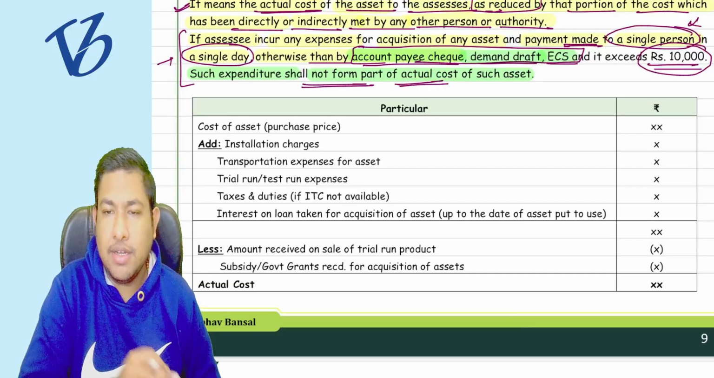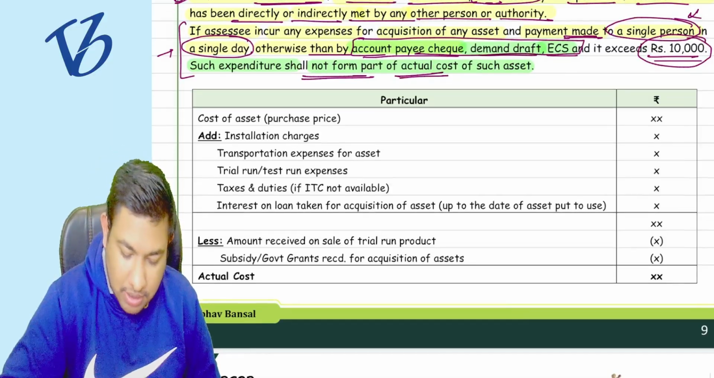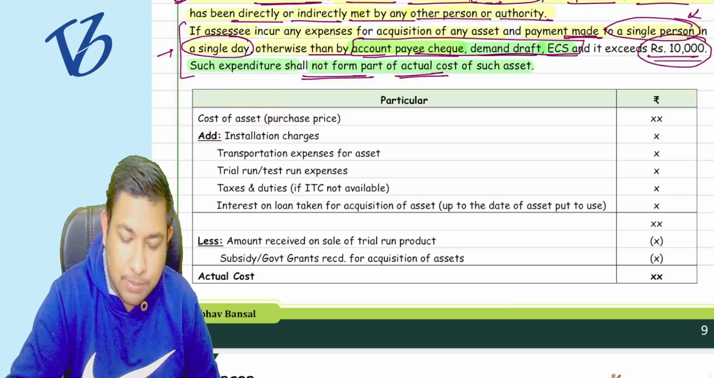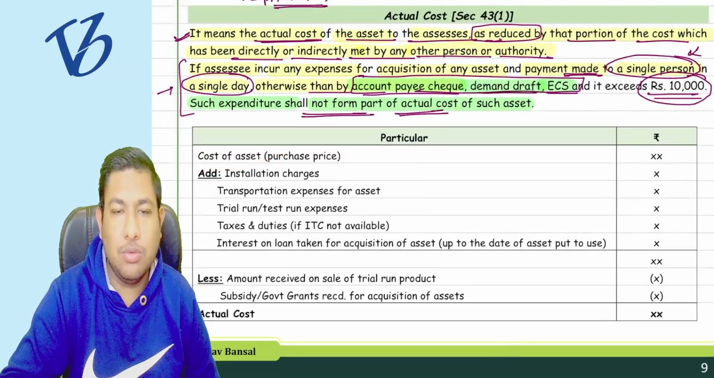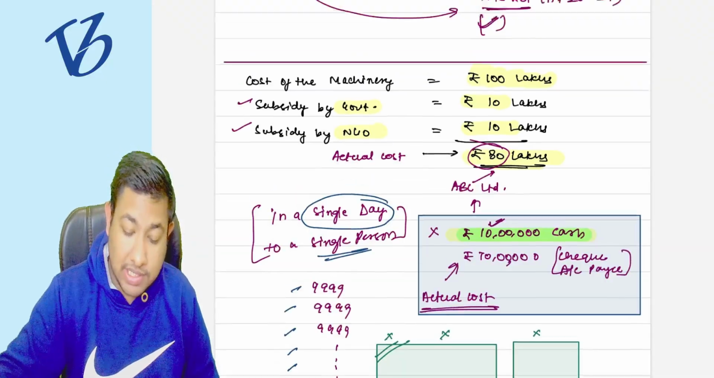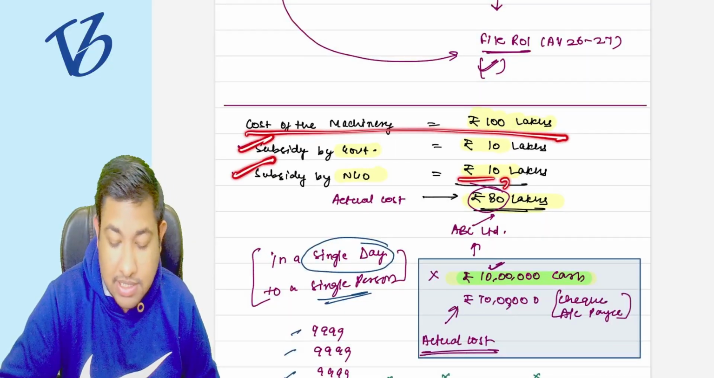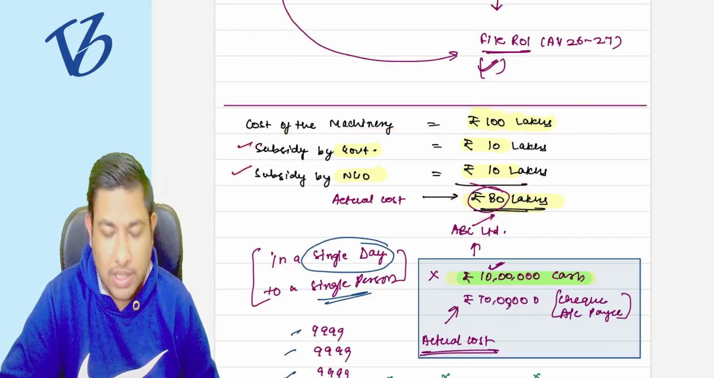If you want to read it, you can read it because these are very simple things. See, suppose cost of asset. What is a WDV? Actually, what we are doing? The actual cost of the asset. We have already seen that the cost is this and the subsidy we received is this. So the actual cost is going to be 20 lakh rupees.